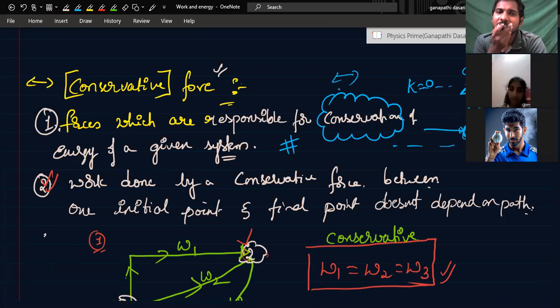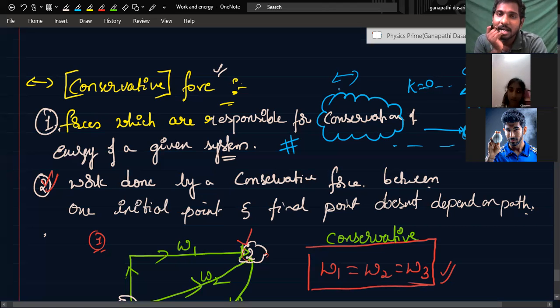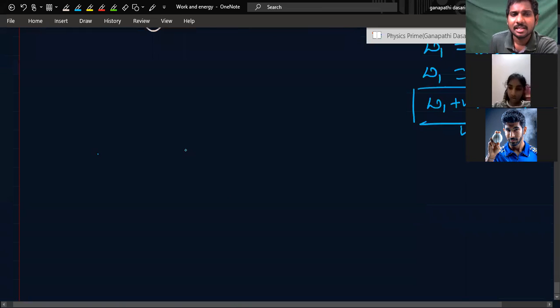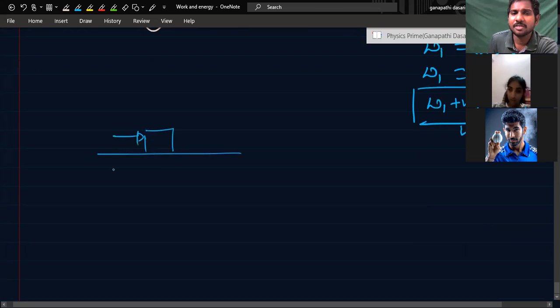Then what is a conservative force and a non-conservative force? Will you get a doubt or not? So I'll tell you another situation. What is this conservative energy? Suppose there is a block here. You give it some kinetic energy. Suppose it is a frictional surface. Okay?